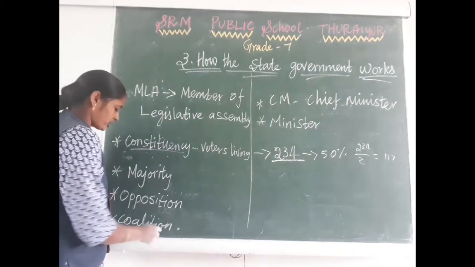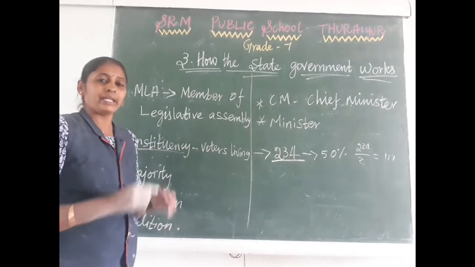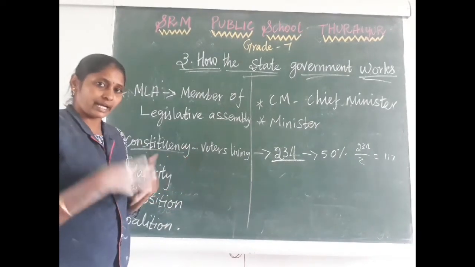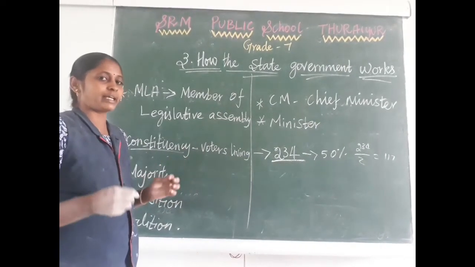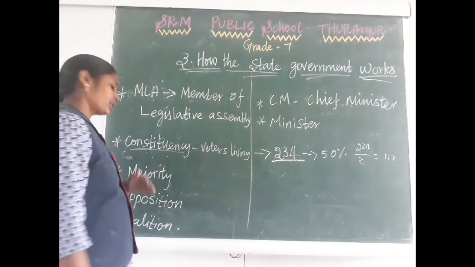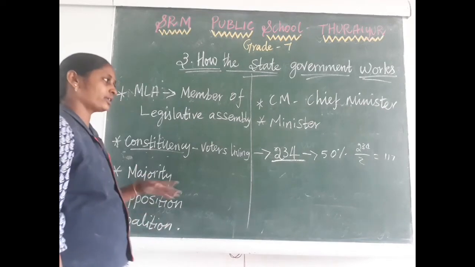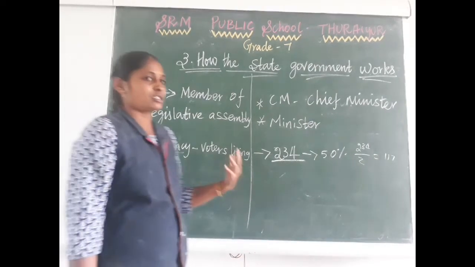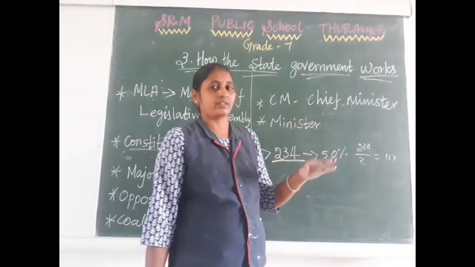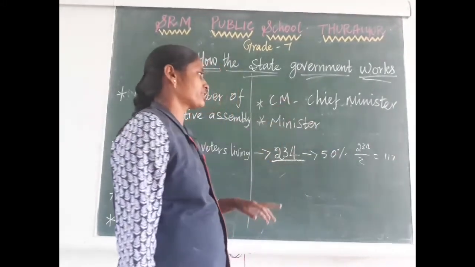Next, coalition. Sometimes many small political parties make an agreement among themselves. They join together and stand in the election. That is called a coalition. Nowadays coalition governments are common in India. Okay, next is chief minister. CM means chief minister.